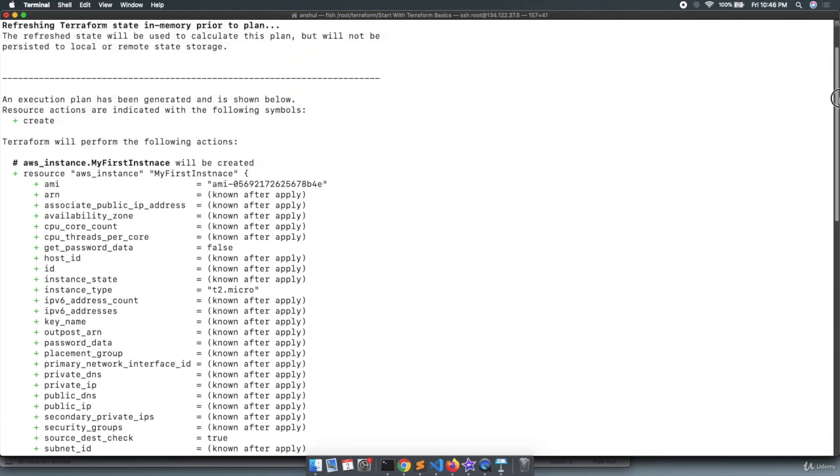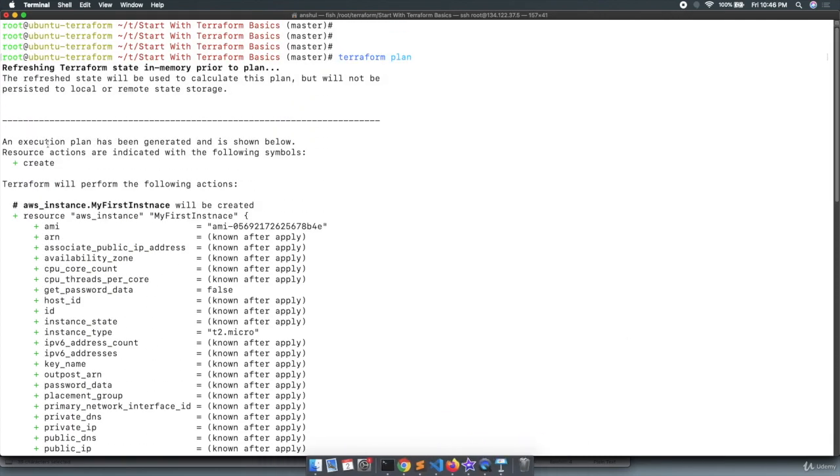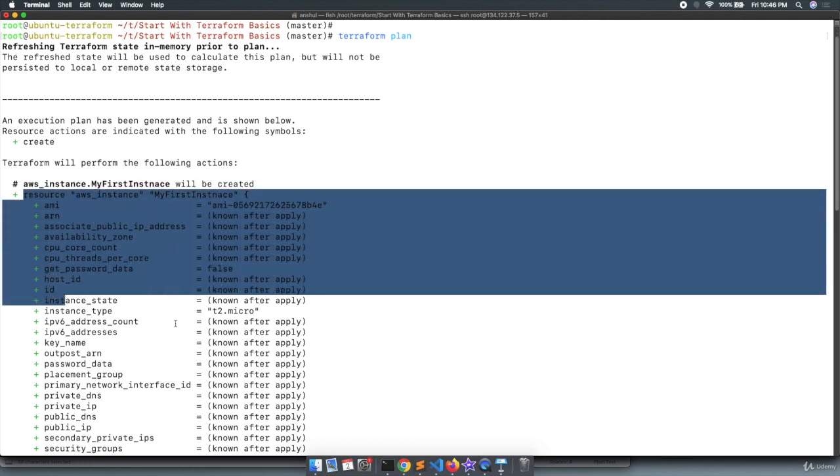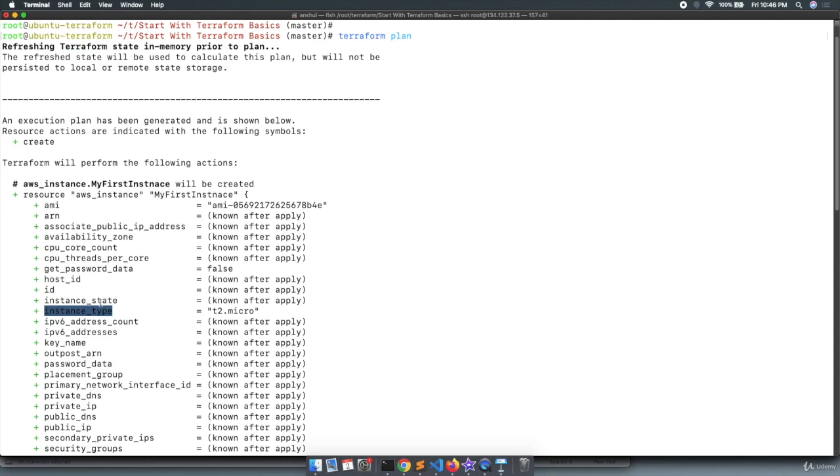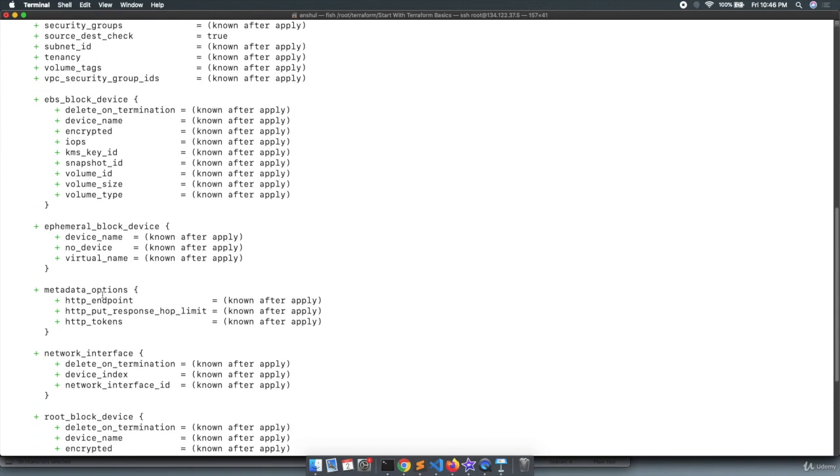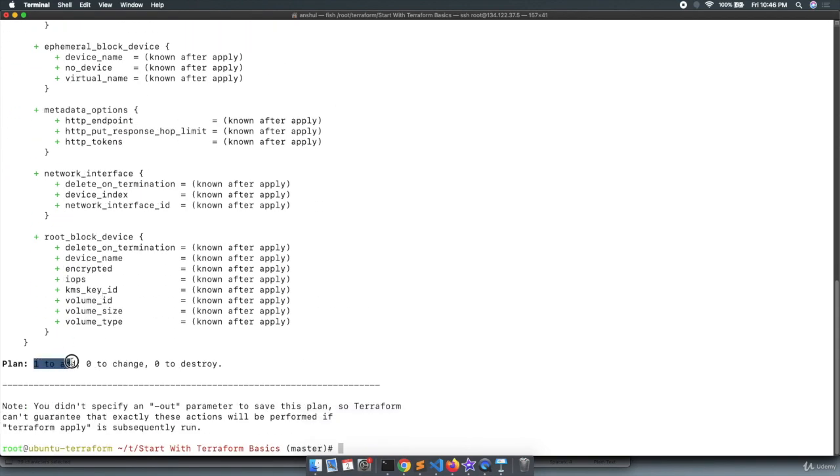What is it saying? It is saying an execution plan has been generated and is shown below, right? The resource actions are indicated by the following symbol, which means create resource. This resource will be created and this is the blueprint of that particular resource, right? What the instance type is and the other properties of that resource. It is saying 1 to add, 0 to change, and 0 to destroy.